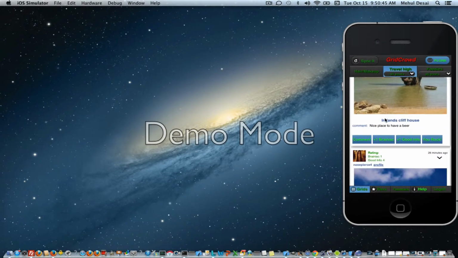For this post on Ireland's Cliff House, you can add a comment if you like, or you can press these buttons, +1 Brainiac or +1 Good Info. Now, as a user you can say this is a smart post by pressing +1 Brainiac, and it'll give it a higher score in terms of how smart it is. Or you can say +1 Good Info, meaning this post has really good information.